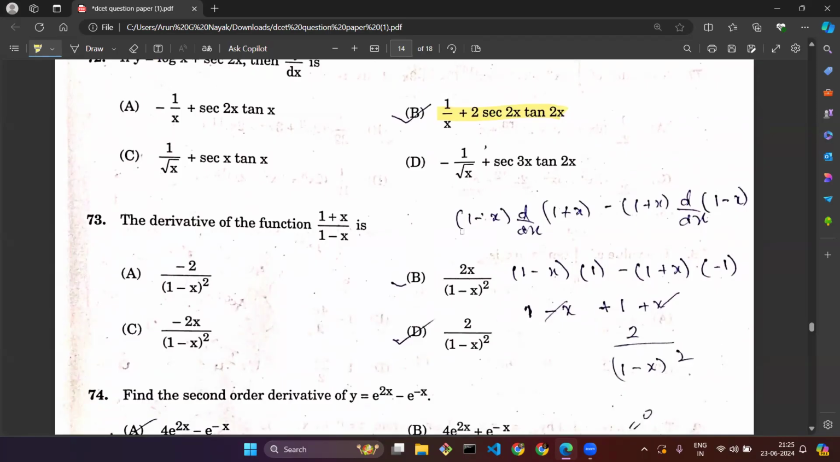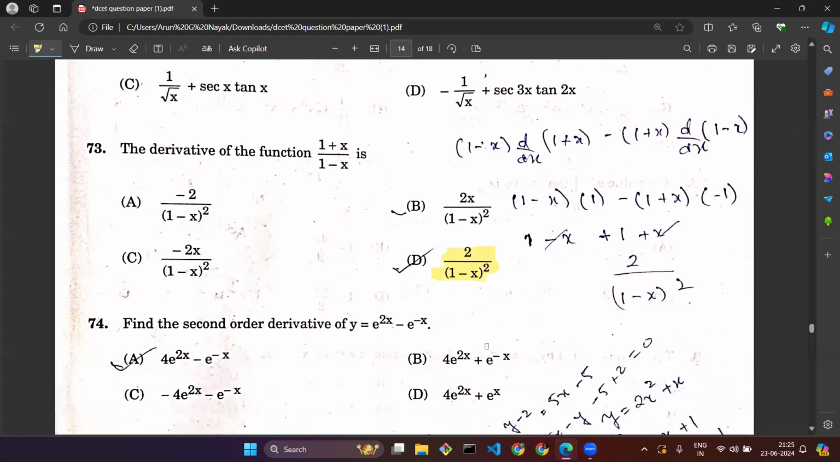Question number 73. The derivative of the function 1 plus x divided by 1 minus x is. Given this kind of small algebra, 1 plus x by 1 minus x, you need to do the derivative for it. The answer would be 2 by (1 minus x) square. You can apply the division formula and find out the answer. It would be coming out to be 2 by (1 minus x) square.